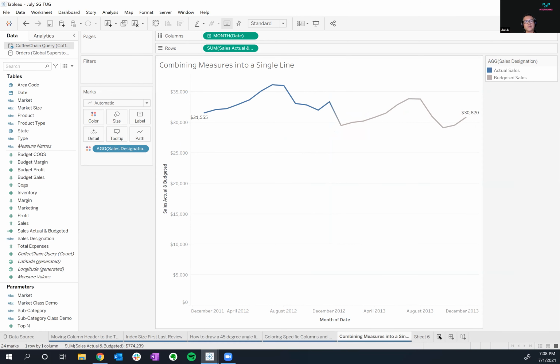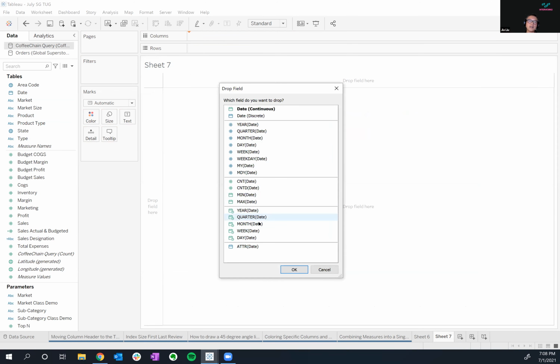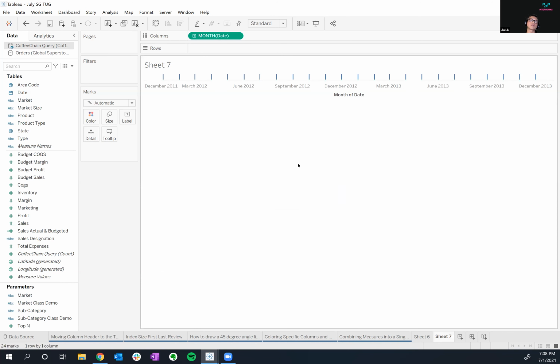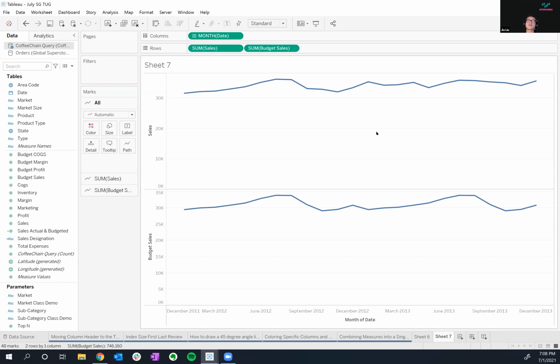To do this, I'll make a new sheet. We'll bring date up. I'm using the coffee chain query data set. Tableau publishes this, so you can Google it and find it, not a problem, because you do need budget sales. What I'm essentially doing is cutting the line. This side becomes sales, this side becomes budget sales. I need a calculation for that. This calculation is going to be placed on rows instead of sales and budget sales. So let's go ahead and make it.